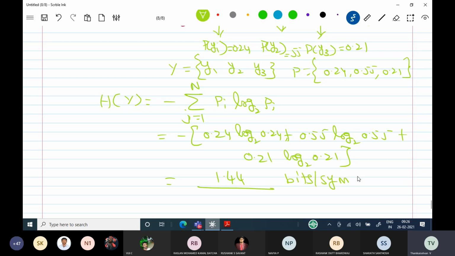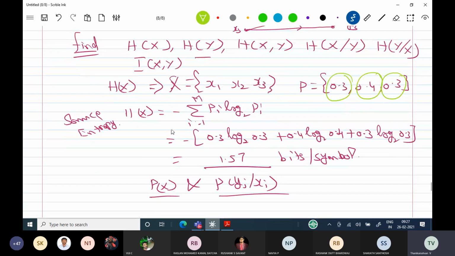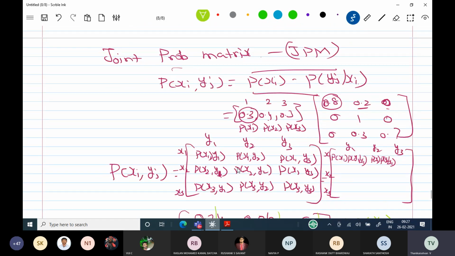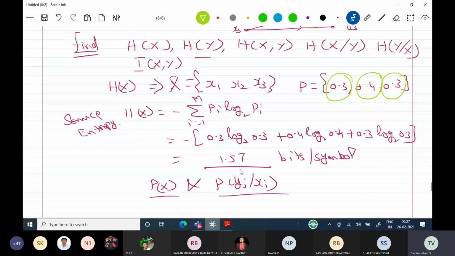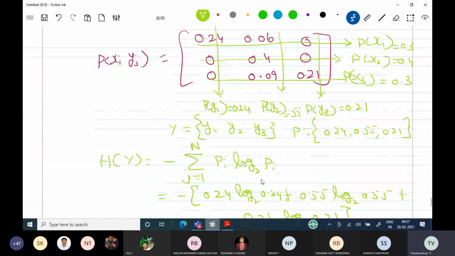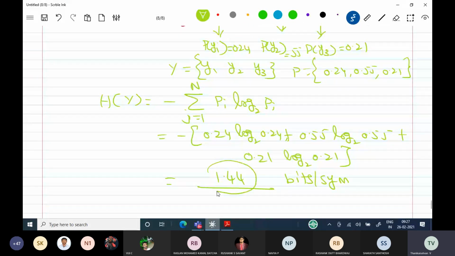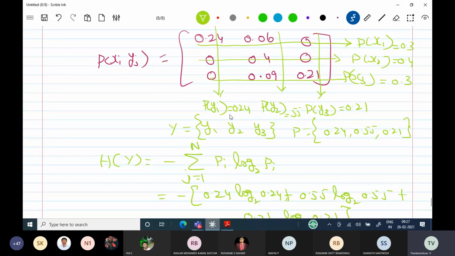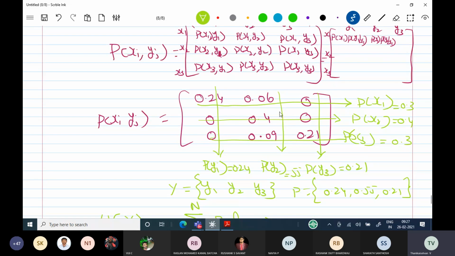Now we have calculated H of x, the source entropy. Source entropy answer is 1.5. Destination entropy is calculated after finding the JPM. From the JPM only we have calculated the probabilities for the destination symbol using the properties. So now you tell me what are the properties to be checked inside this JPM.